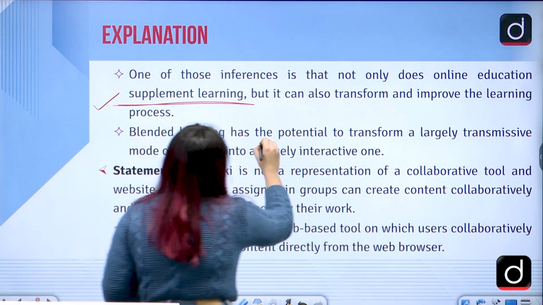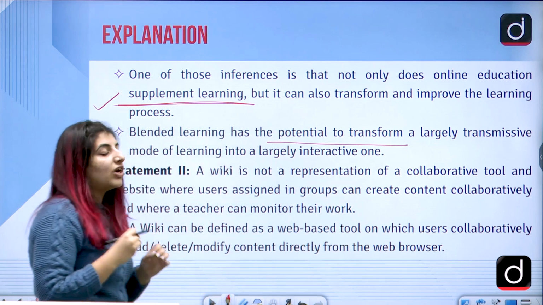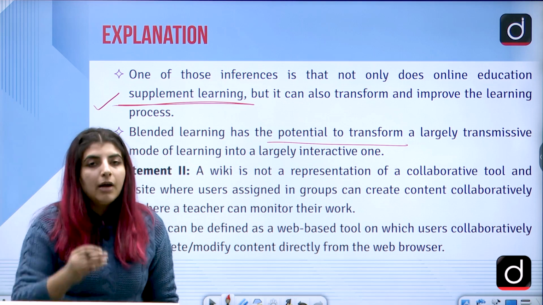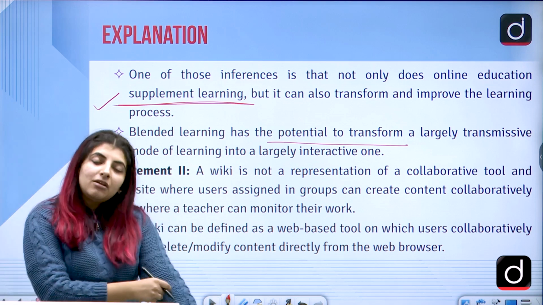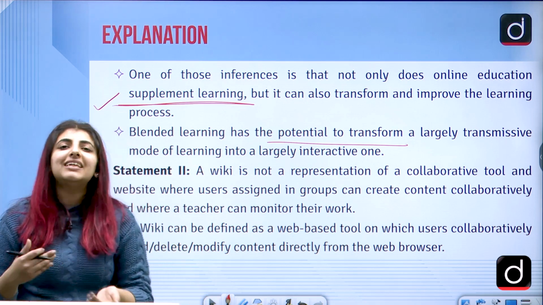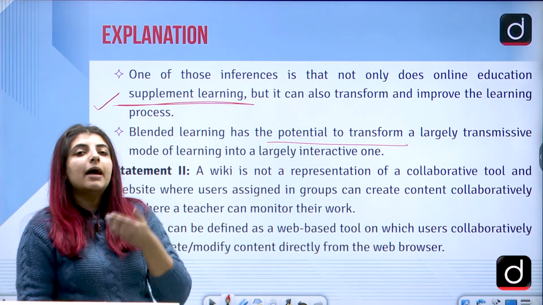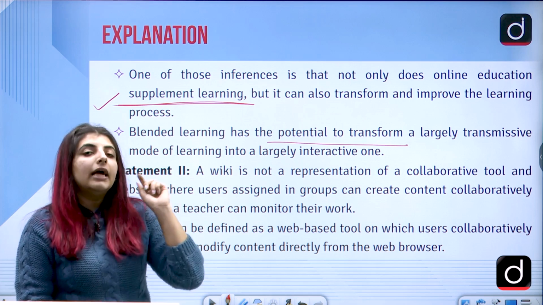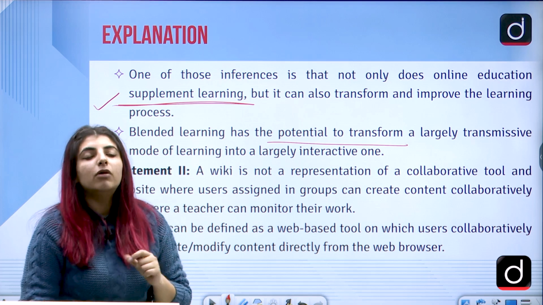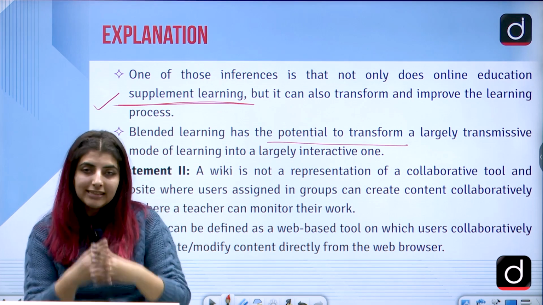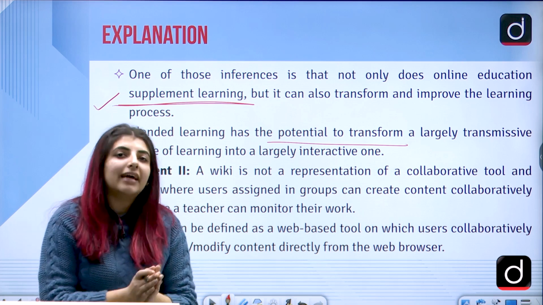It has the potential to transform a largely transmissive mode of learning into a largely interactive one, because we have seen that in a traditional method, students usually participate less, they are less interactive basically. They are passive learners. But if we talk about the online platforms as well, through the usage of the online platforms, students can actively participate and can interact with the teachers, hence the sessions can be interactive.